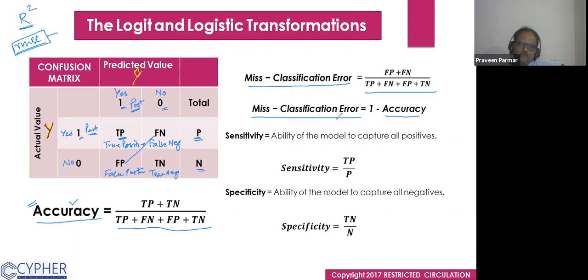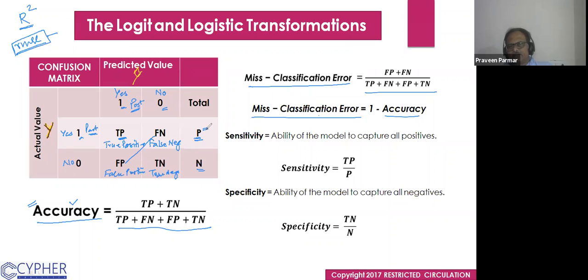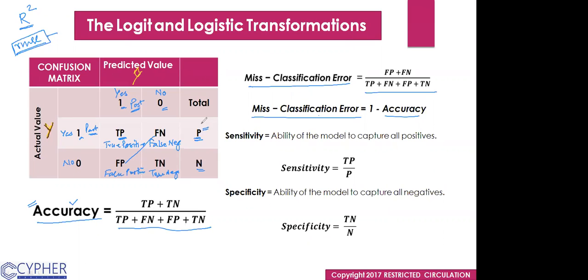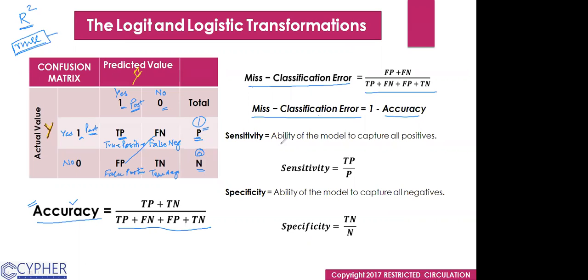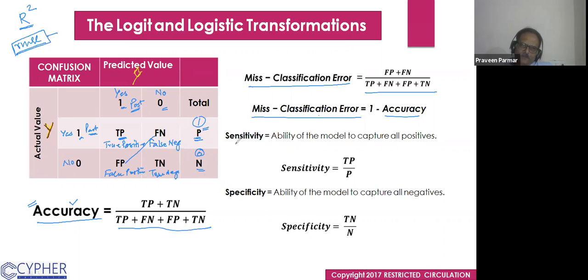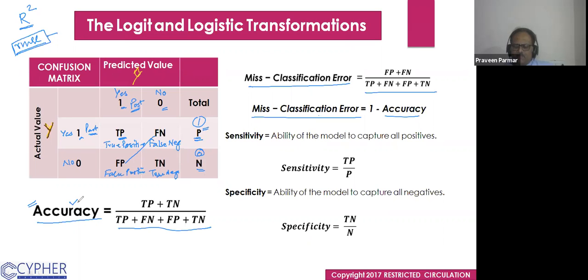Any doubt? So the total P and N are what we have in the data set. Positive values are the true actual positives in the data set. Similarly, it goes for N. These are the ones, how many ones we have in the actual data set. And these are the 0s which we have in our data set. How many zeros are there? Yes and no, we could say 0 and 1. Correct? This is one measure, accuracy or misclassification. It is one measure.